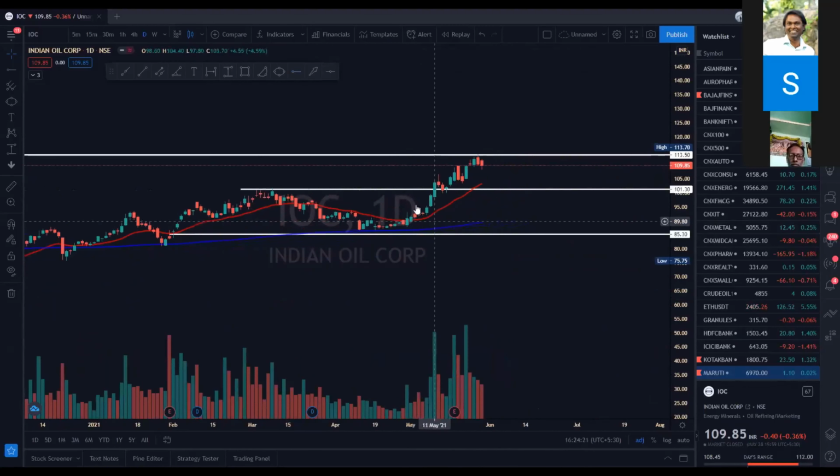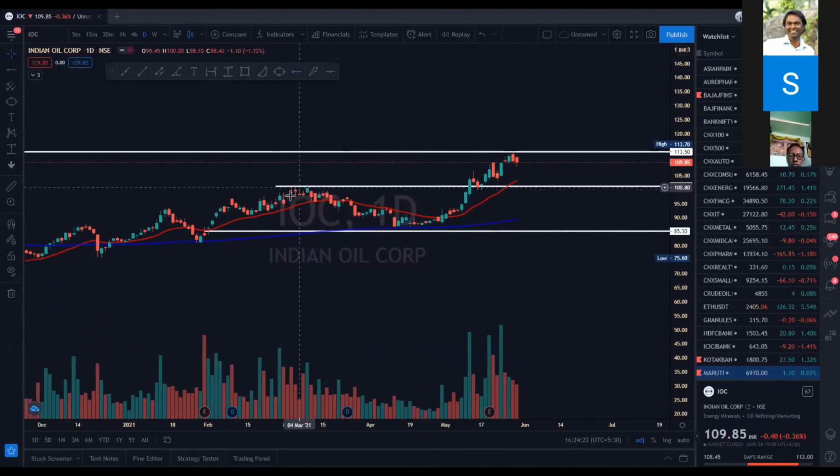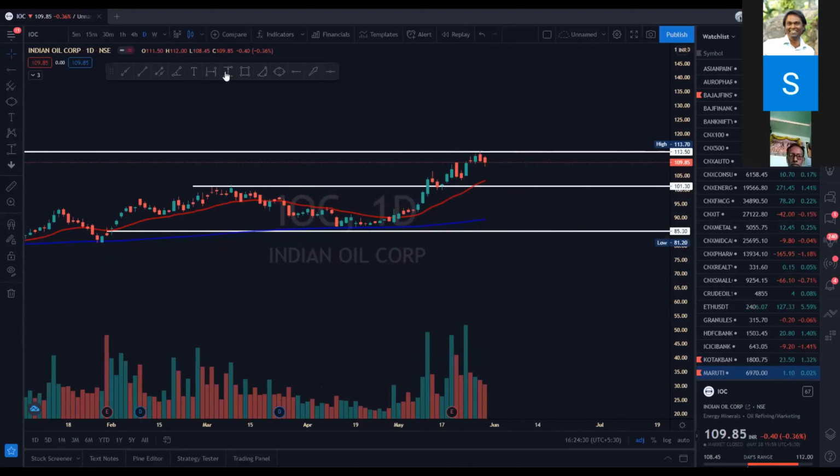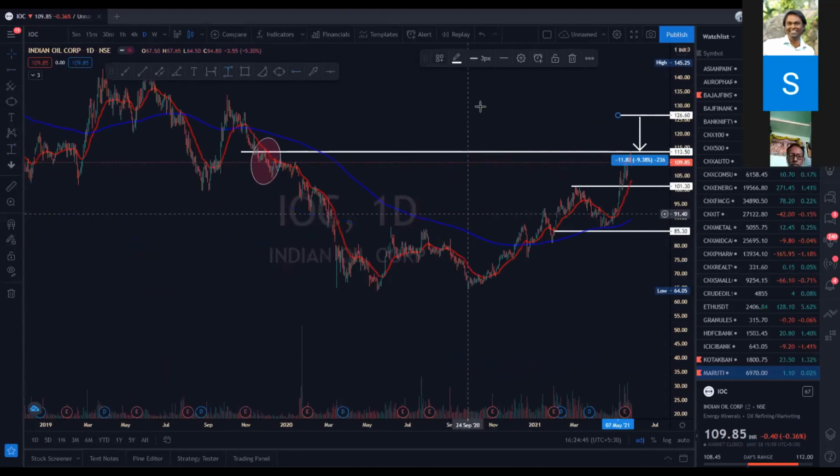This time there was volume. This time there was negative volume here. This time there was positive volume. Now the stock, let us have the price range. If the stock breaks out, it should probably be breaking out. My target will be 126. Let me pick up 126 over here. So my target will be 126.